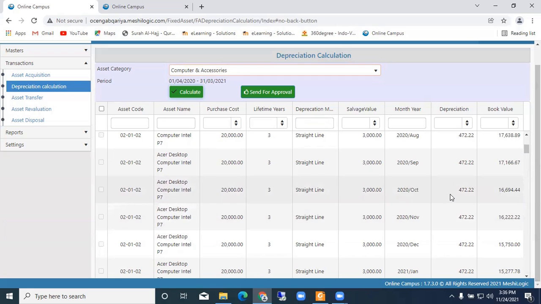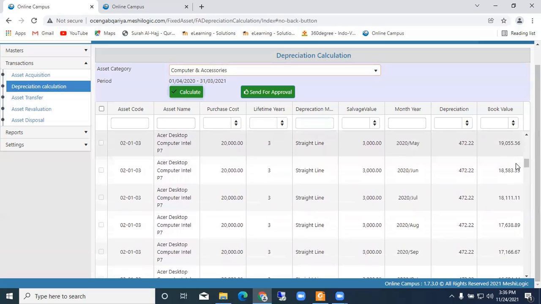Salvage is scrap items. So send it for approval. Suppose you are not the approval authority, so you have to send it to the next level for approval. So you can send it for approval. Because now we are in the admin, it is showing this.